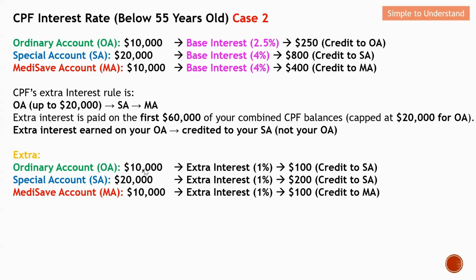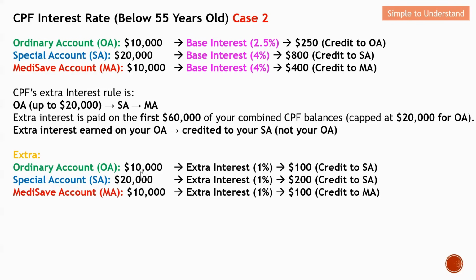Basically for this case, I only have 10K in the OA account. If you still remember, for OA the maximum is 20K. But for this case, let's say I only have 10K inside the OA. So this 10K will have this extra interest of 1%, which means I will earn $100 from this additional interest. But over here you can see that instead of crediting to OA, I actually credit this $100 to SA.